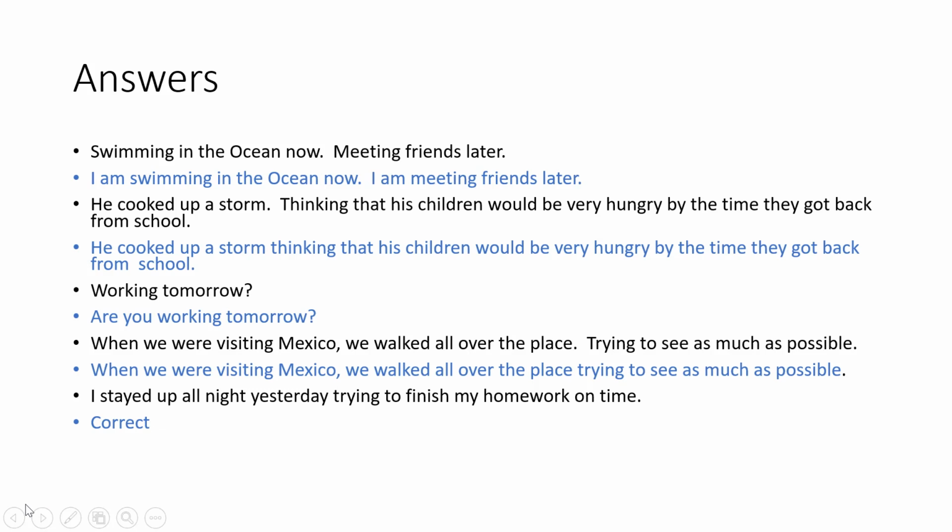And here are the answers. The answers are in blue. Look this over, review these sentences, because there is going to be a quiz one day, and the sentences are going to be very similar.